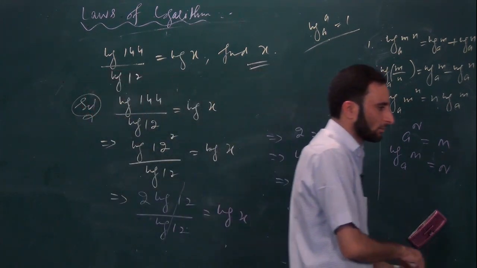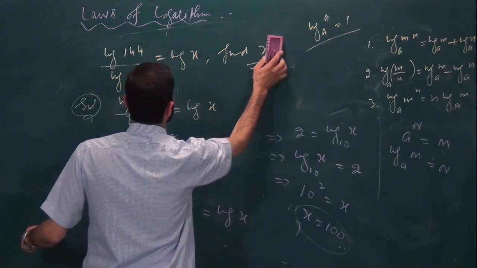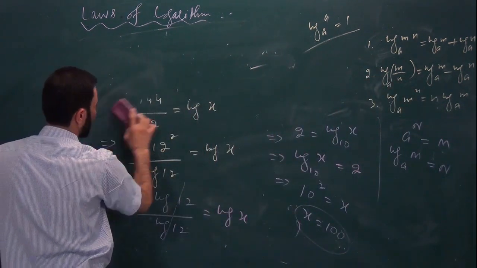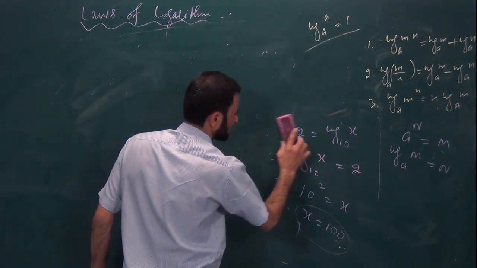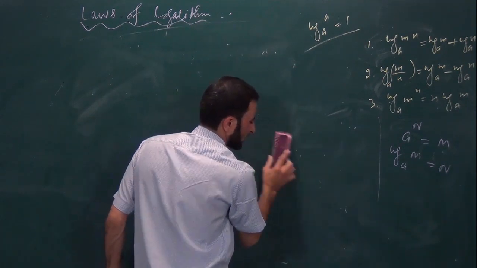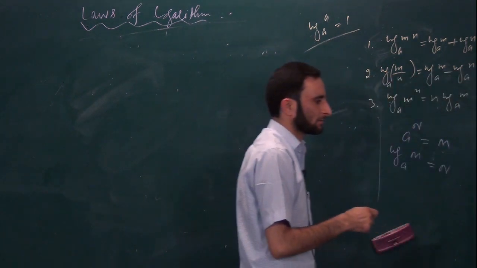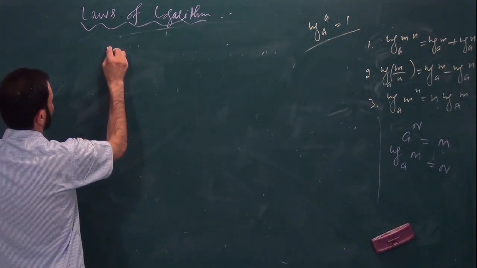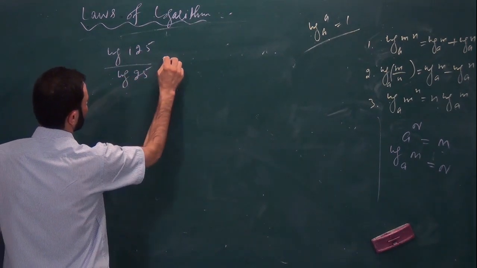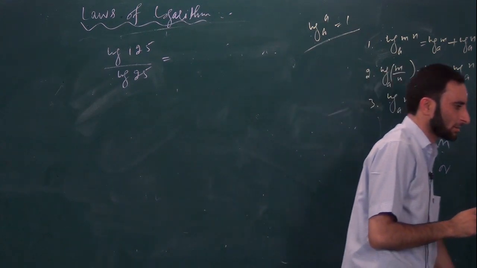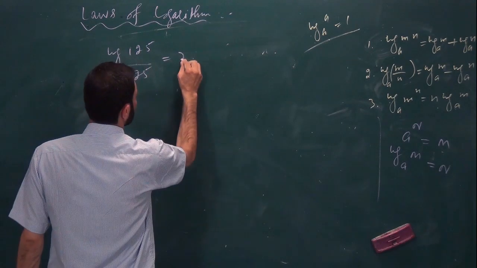One more question you can have. Log 125 divided by log 25 is equal to x. Log 125 divided by log 25 is equal to log x. So it is equal to x.